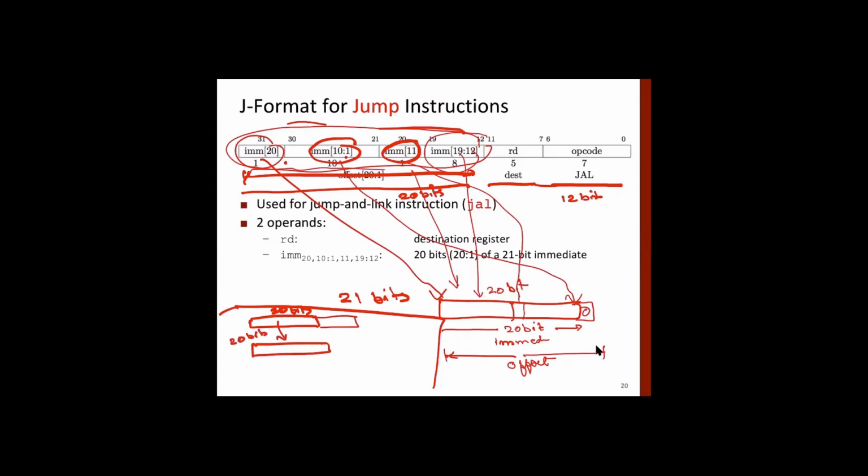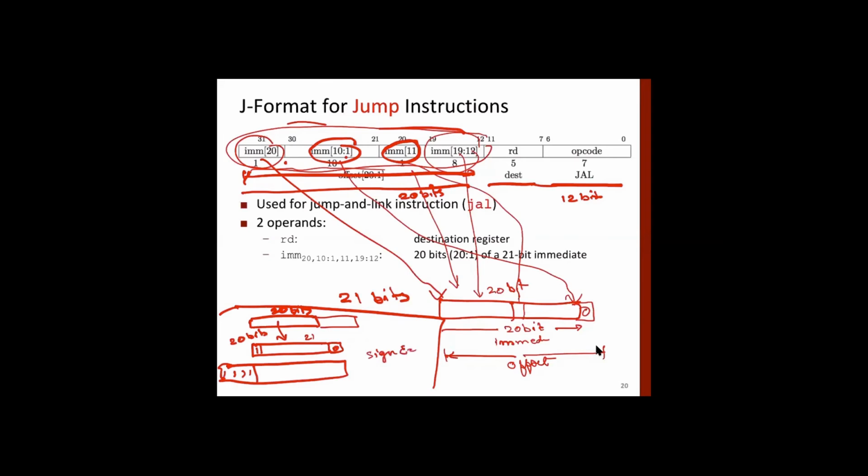Then you add to this one bit which is 0. And whatever the MSB is, if it's 1, then extend it by the number of positions left. That is 11 more positions, because this totally makes 21, and 21 plus 11 is 32. So the rest will be 1, which is sign extension.